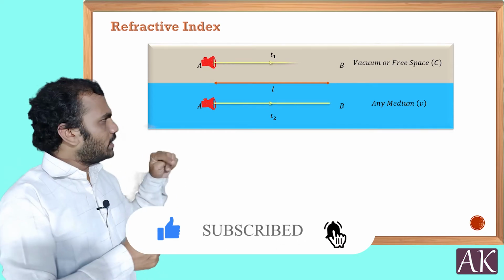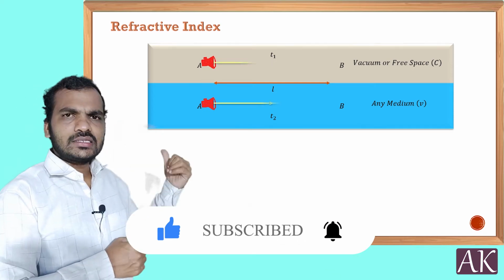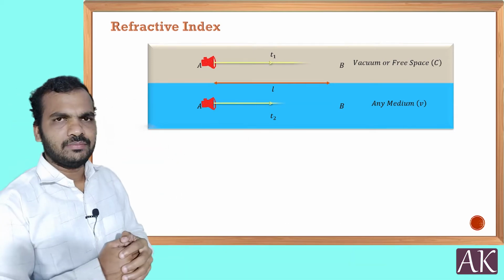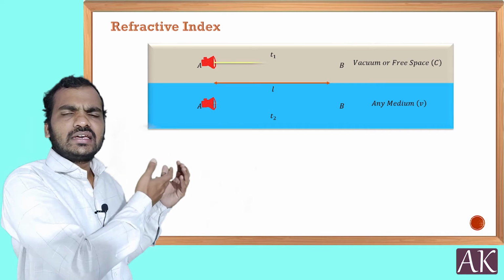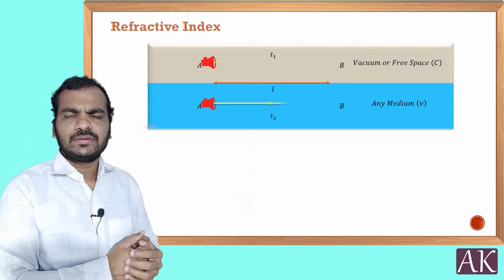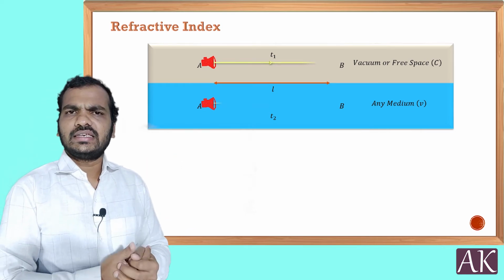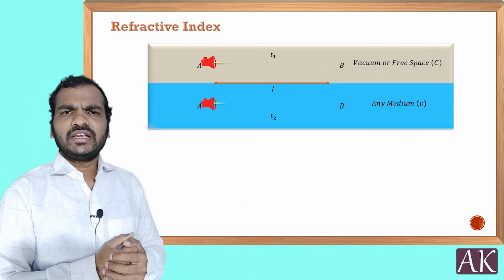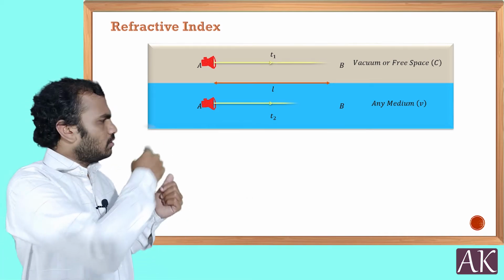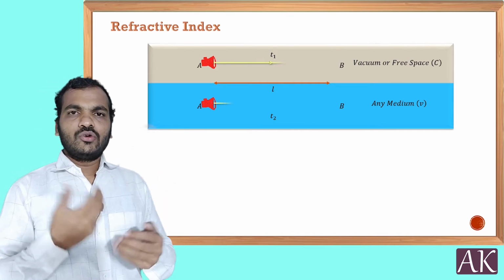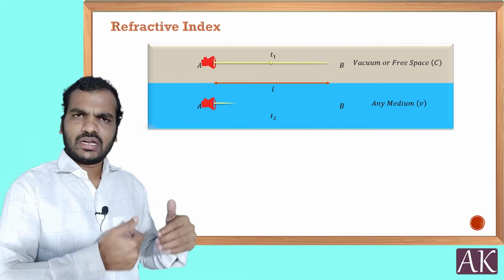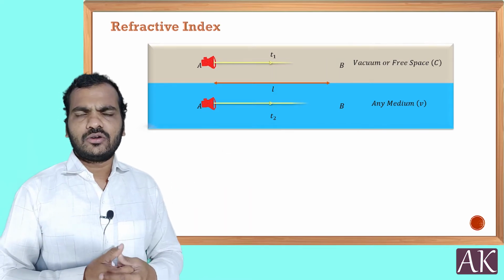Now one is going to take time t1 and the other time t2. In vacuum it takes t1 time. What is t1? Basically the distance divided by c, L divided by c. Now in the second medium it takes t2 time. What is t2 here? t2 is nothing but L by v. If you don't know the speed values, just find the time taken by the light to travel a certain distance, then we will be able to find the speeds.